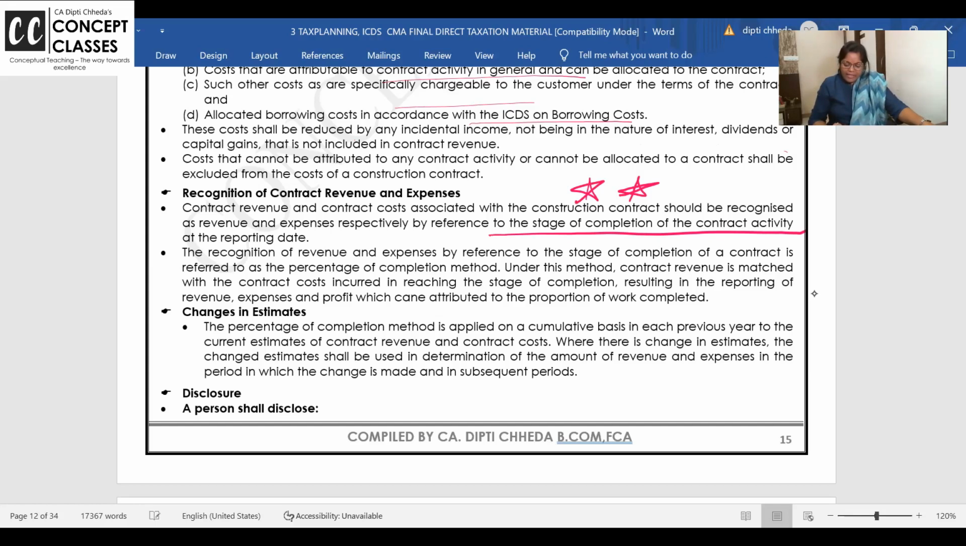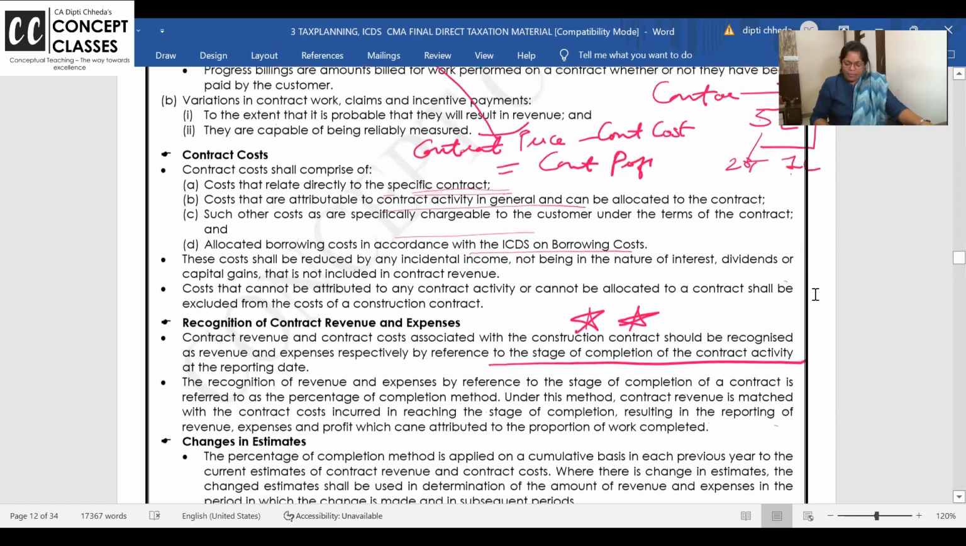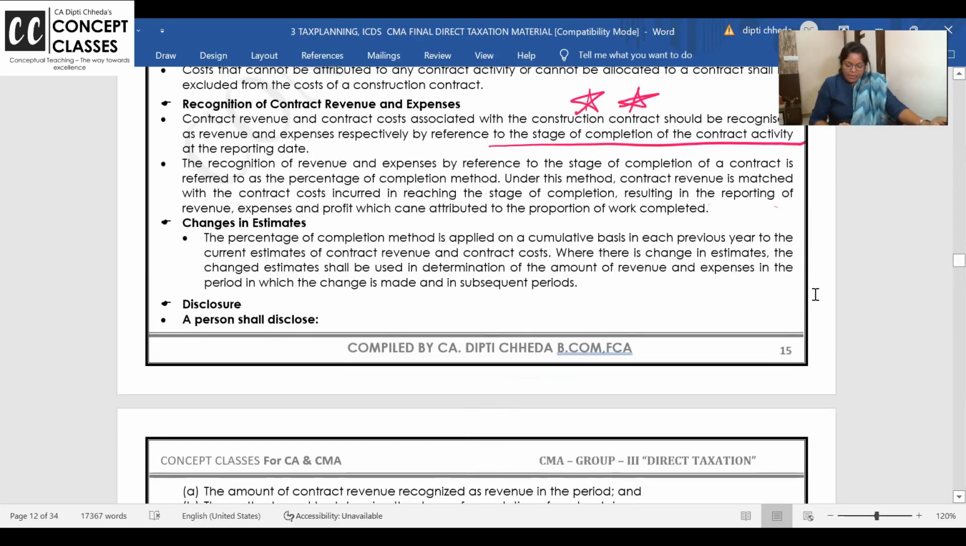Next, recognition of revenue and expenses by reference to percentage of completion of contract is referred to as the percentage of completion method. Under this method, contract revenue is matched with contract cost incurred in reaching the stage, and then, with the formula I gave you, they will get the profit.